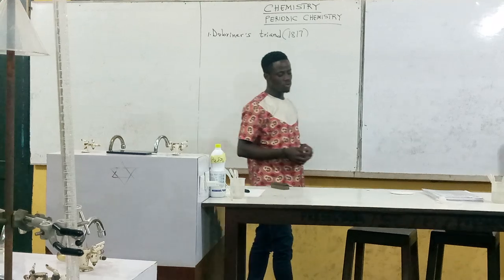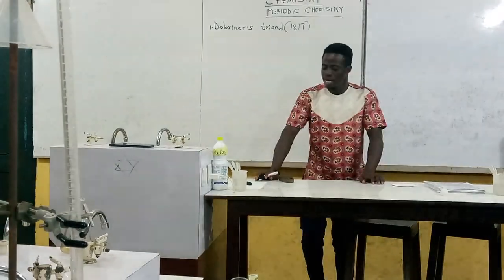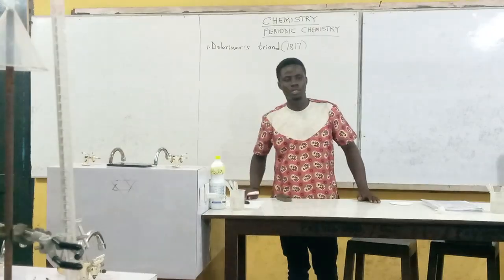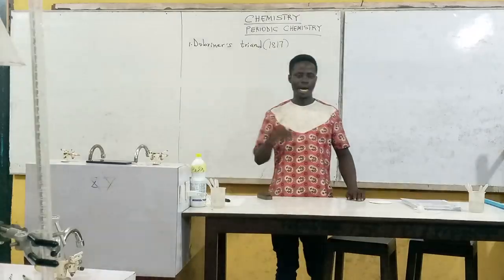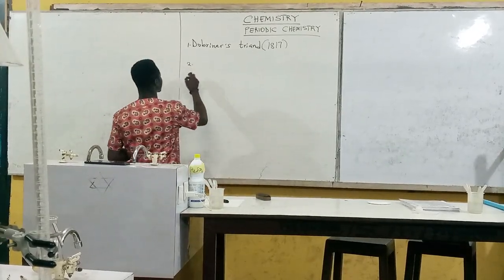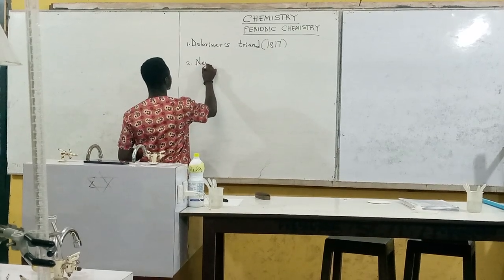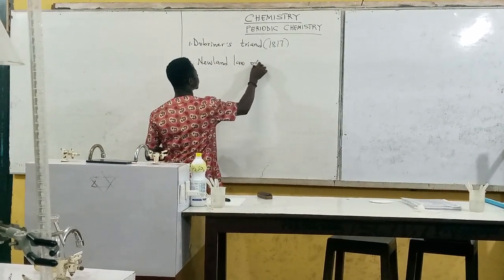Now, the next scientist who took over from Dobereiner also did a marvelous work, which we would like to talk about and recommend him for. John Newlands, an English chemist. This man also brought a proposal, which we call Newlands' law of octaves.